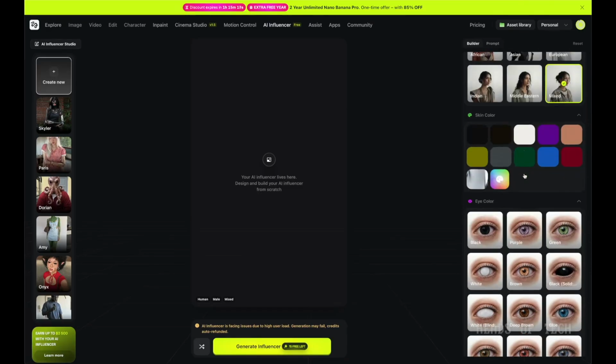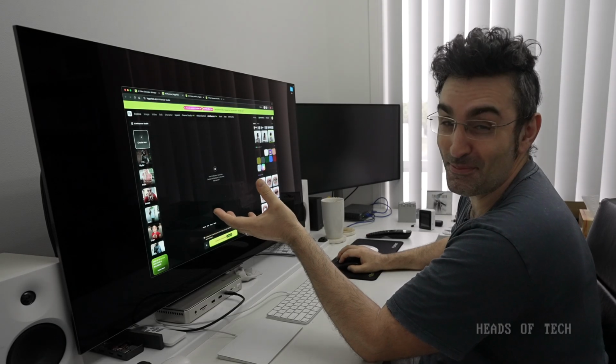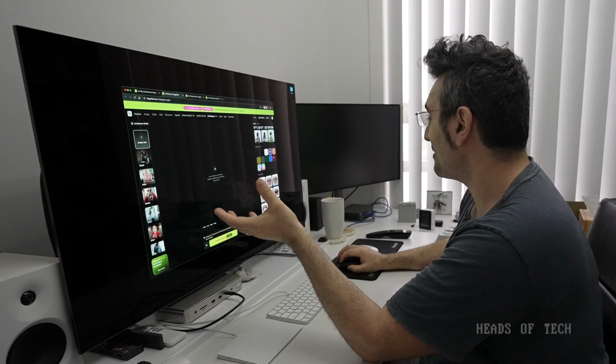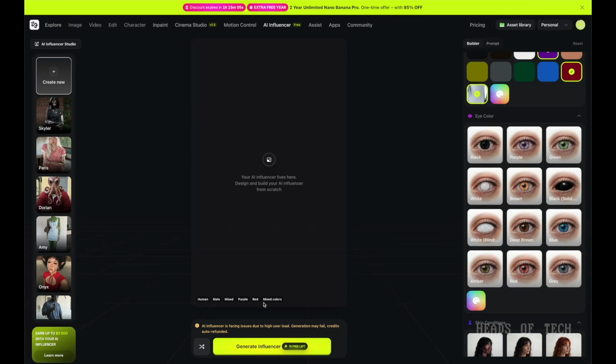That one sounds cool. And skin color, purple. I'm going to be purple. Yo, that's cool. Or should I be red? Or should I be gray? I'll be silver. Mixed colors. Oh, mixed colors. Look right there. I've got all the settings there. So you can remove the settings if you've chosen too much like me. So I'll just say this one, all right?